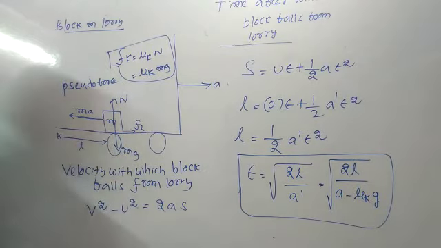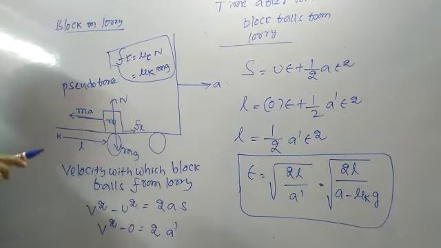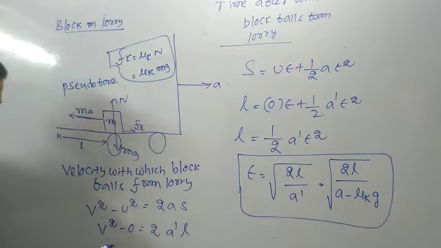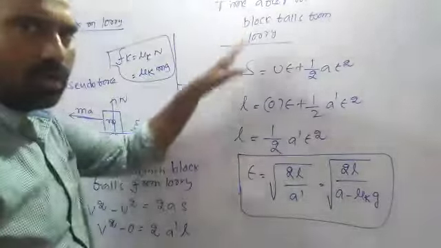Initial velocity 0. Therefore, v square minus 0 is equal to the acceleration of the block a dash, distance traveled L. Therefore, what is v, boss? Note this down.